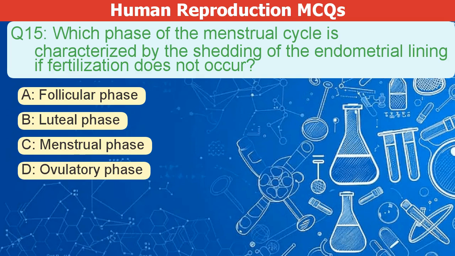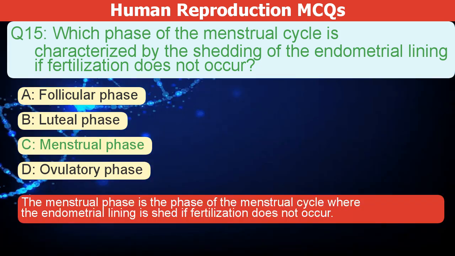Which phase of the menstrual cycle is characterized by the shedding of the endometrial lining if fertilization does not occur? A. Follicular phase. B. Luteal phase. C. Menstrual phase. D. Ovulatory phase. The correct answer is C. The menstrual phase is the phase of the menstrual cycle where the endometrial lining is shed if fertilization does not occur.